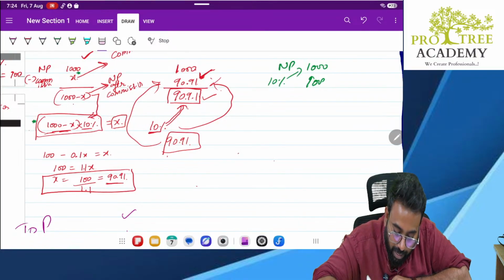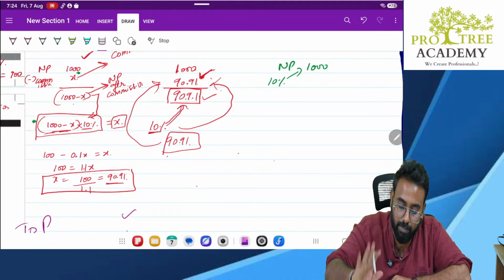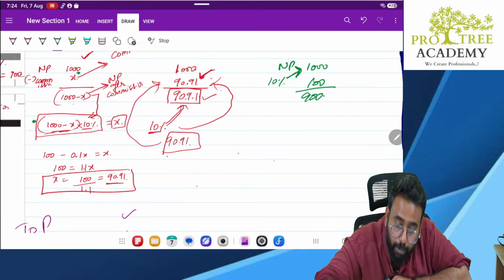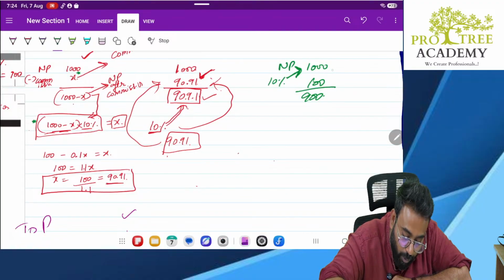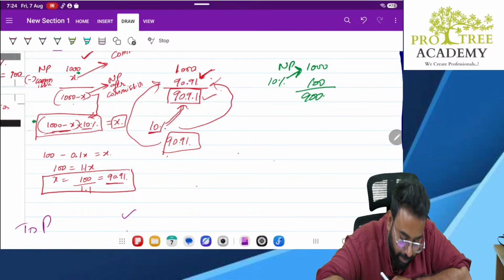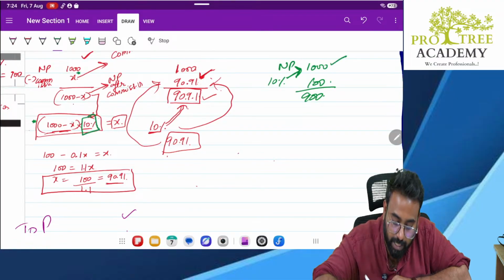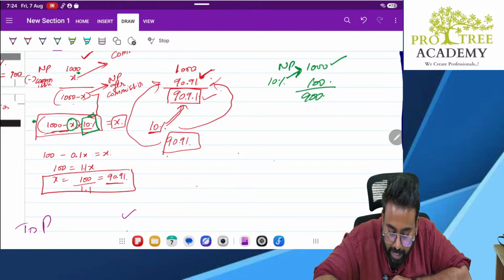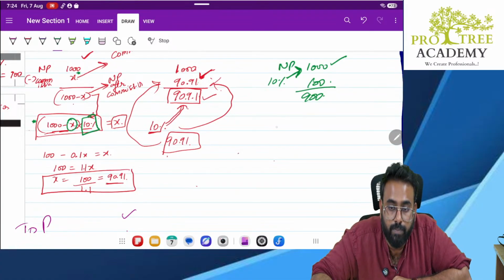Earlier, 10% was directly done on net profit, that is net profit before deducting the commission. Here, the 10% is applied after deducting the commission, but there 10% is directly applied on net profit, that is 10% into 1000. You're understanding?